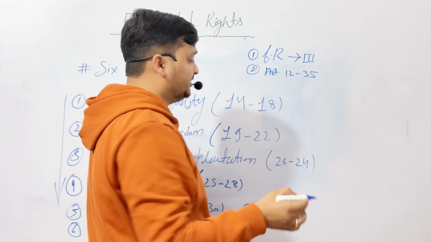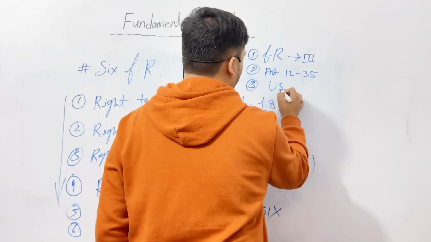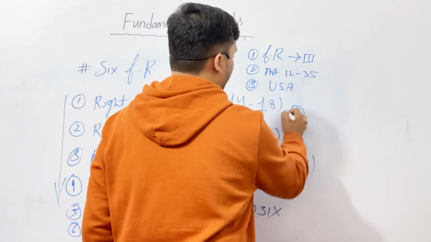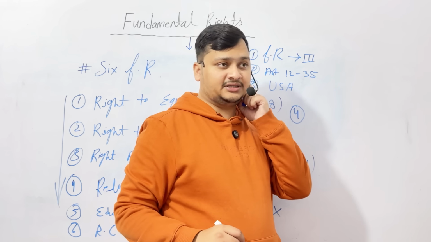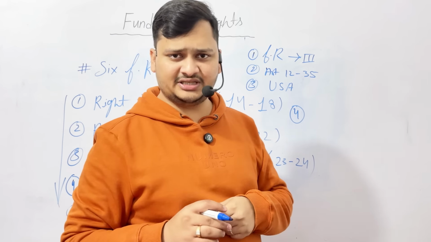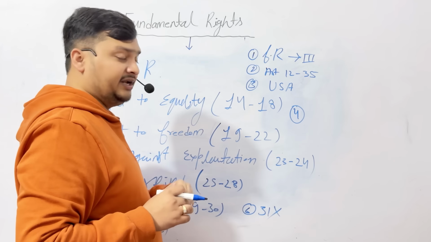This is taken from which country? The answer is USA. Okay. The fourth is, this is also known as the Magna Carta. So which thing of the Indian constitution is known as the Magna Carta? This is also taken from the USA, that is known as the Magna Carta. So these are very important things.